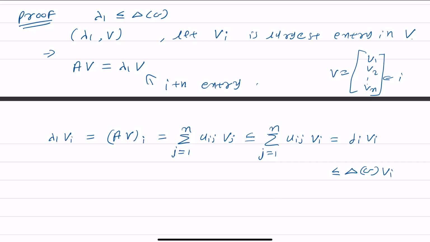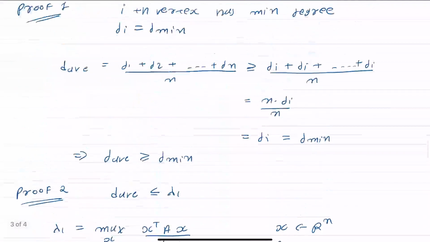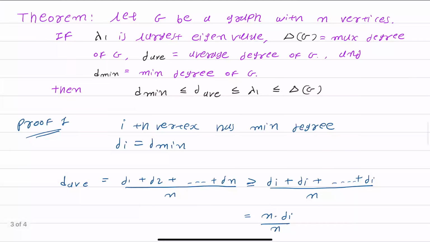From this we get lambda 1 vi is less than or equal to delta of G times vi. From this, lambda 1 is less than or equal to delta of G. Hence the third inequality is also true. So in this proof we have seen the relation of minimum degree, average degree and maximum degree with the largest eigenvalue. Thank you.